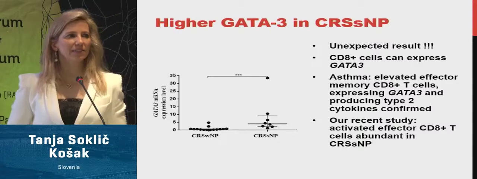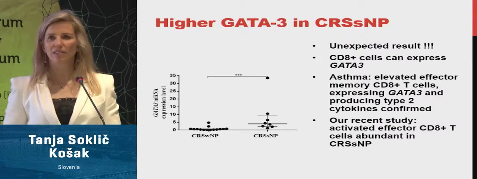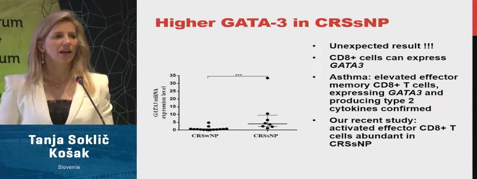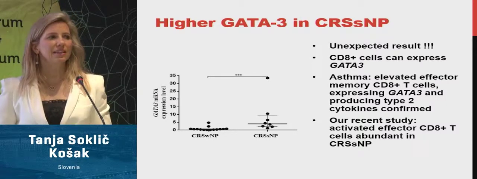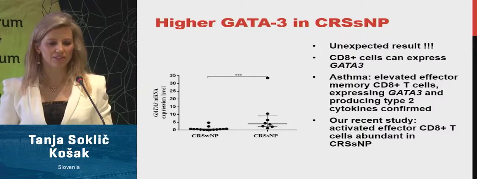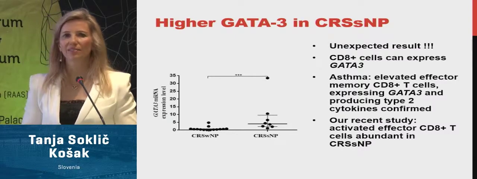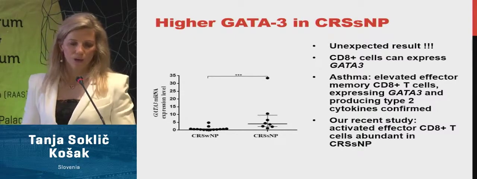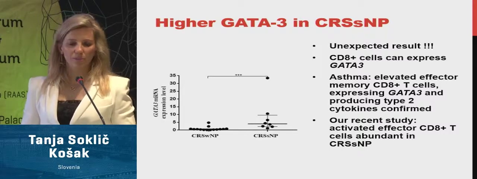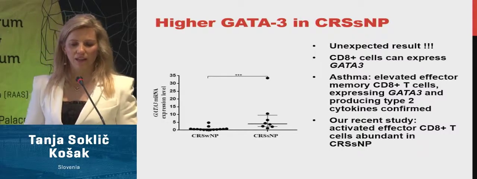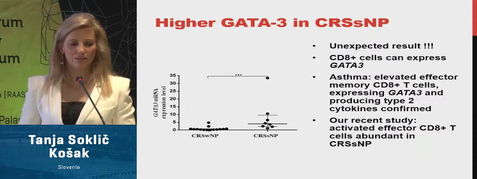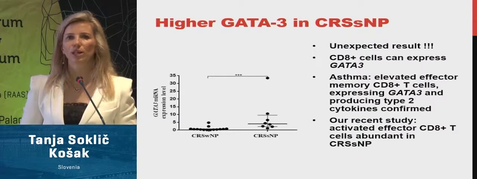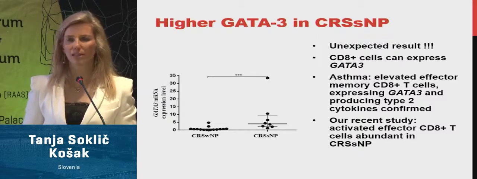But surprisingly, GATA3 was elevated in CRS without nasal polyps. And we found data from the literature that CD8 cells can also secrete GATA3, and the CD8 cells were elevated in asthma with producing cytokines of type 2 inflammation. In our recent study, also activated effector CD8 cells were elevated in CRS without nasal polyps, maybe linked to GATA3 also.